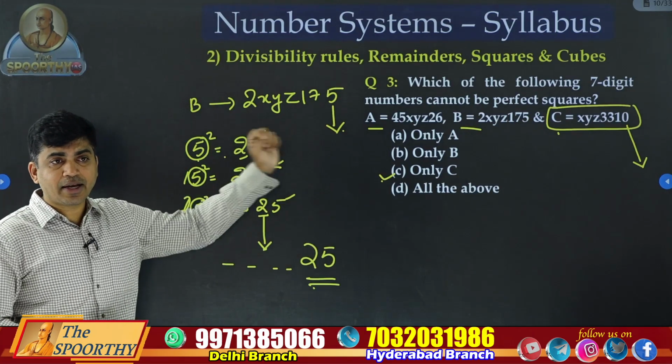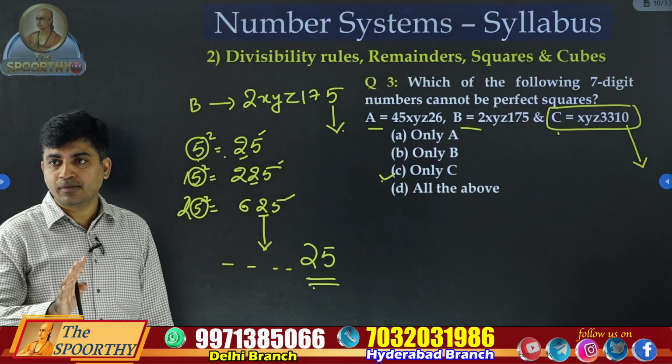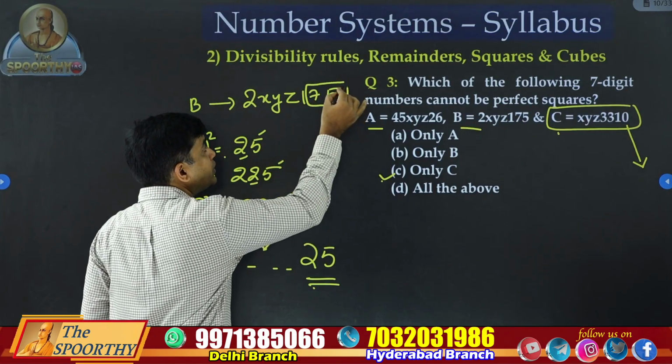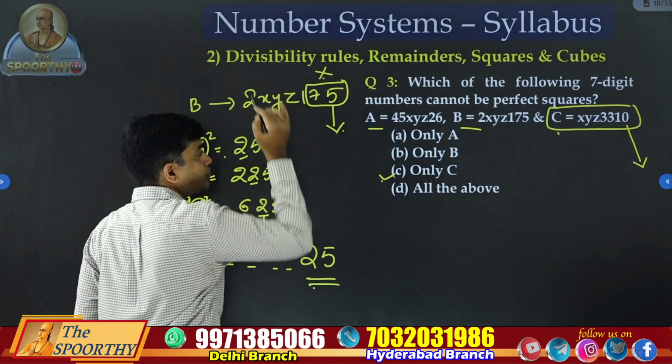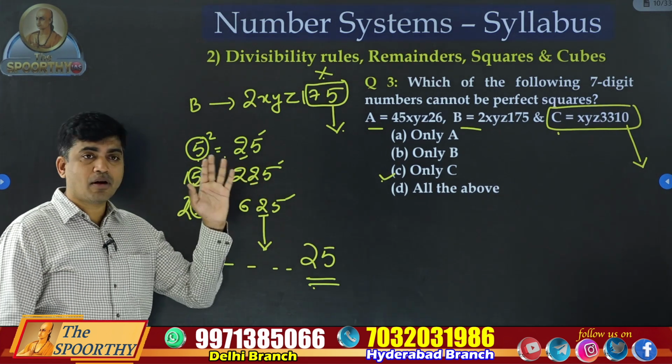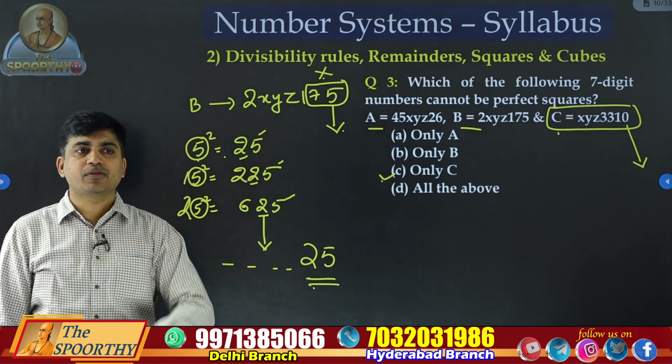Now, their squares always end with 25. What is there in the second number, the last two digits? 75. This is not possible. It means the second number is also not a perfect square number.